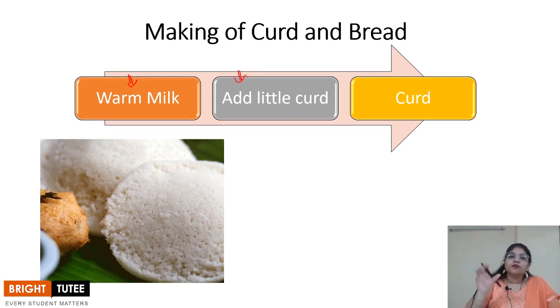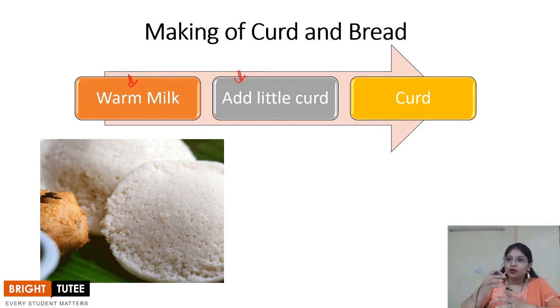They always have a small amount of curd in with them when they want to make curd. So a little amount of curd, maybe a tablespoon full. They warm the milk, add that little curd, and keep it overnight. They take it in a bowl and close it, and keep it overnight. The whole setup is not kept in the fridge. It is actually kept outside in the kitchen where the environment is warm.